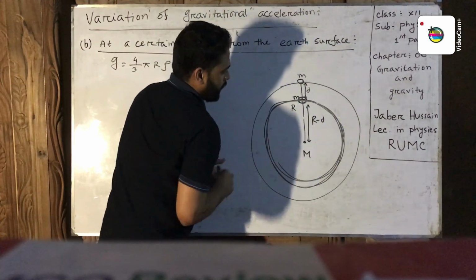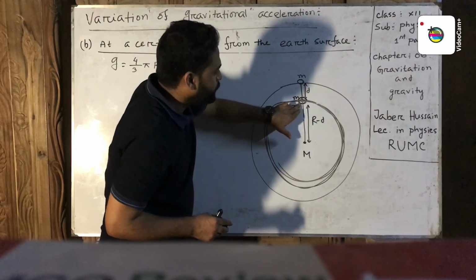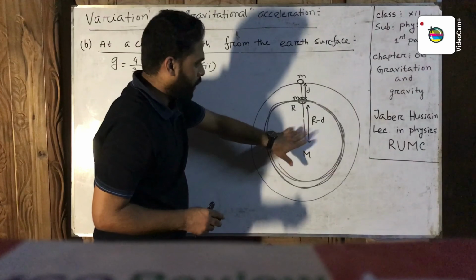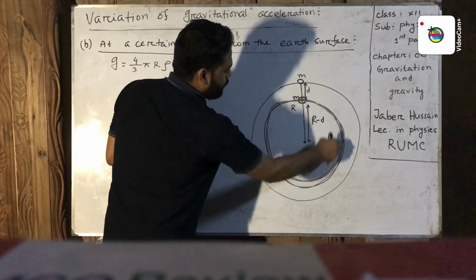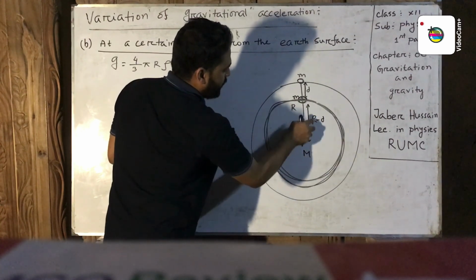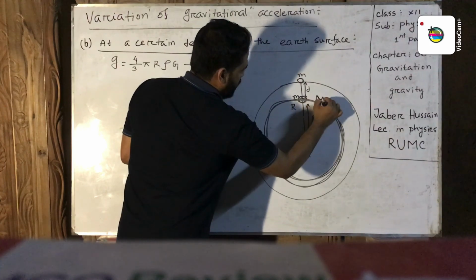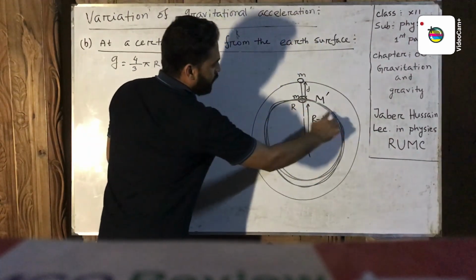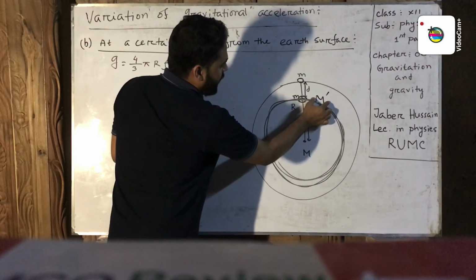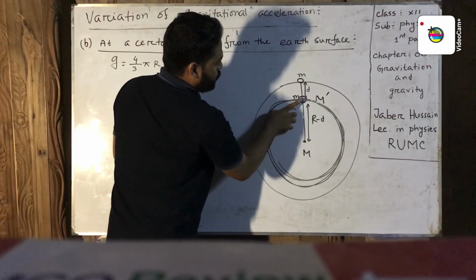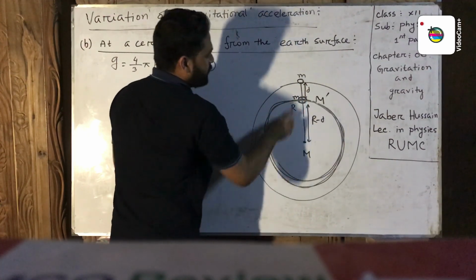Only the sphere of r minus d will be attracted to the object towards the center. Let us consider the mass of this part of radius r minus d sphere is M prime. M prime is the mass of the earth of radius r minus d. Only this mass can be attracted to the object towards the center, and outer part are not attracted towards the center.